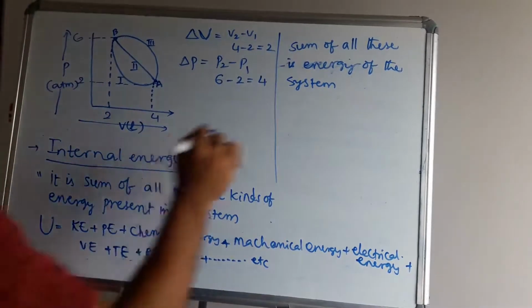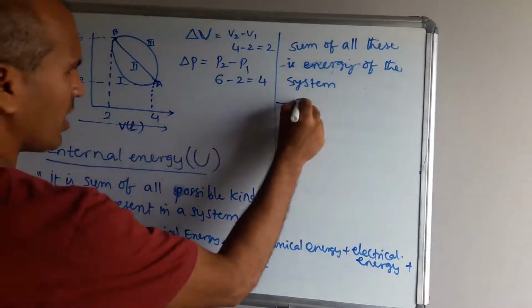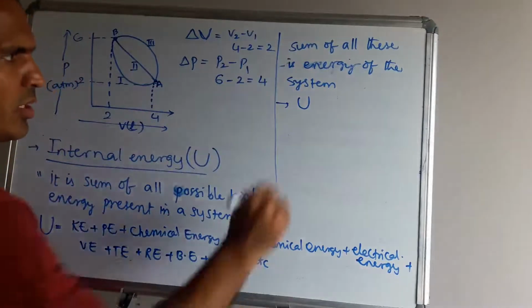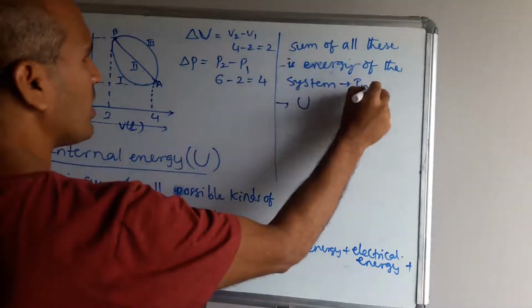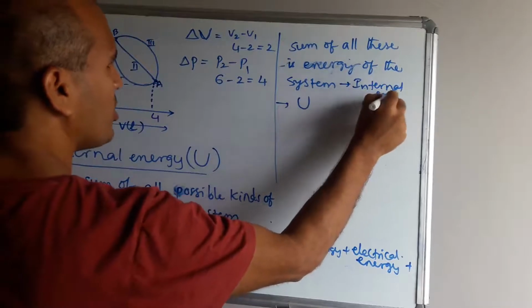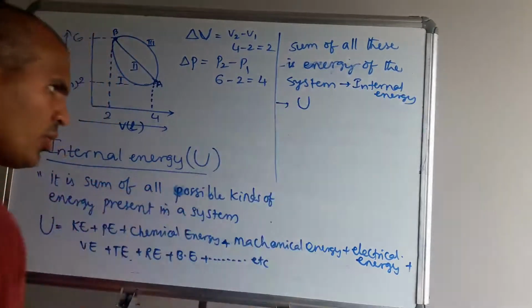This is known as internal energy, denoted with the letter U.